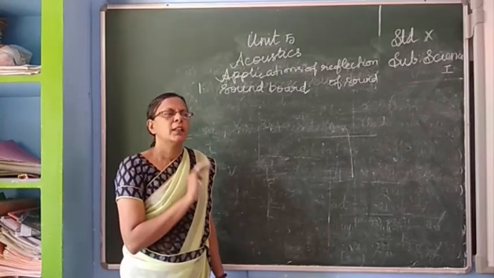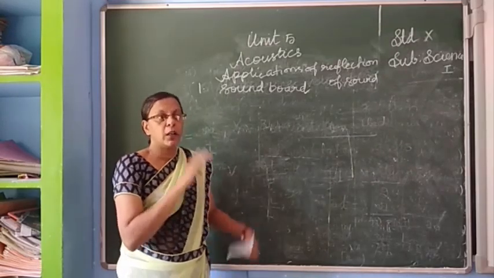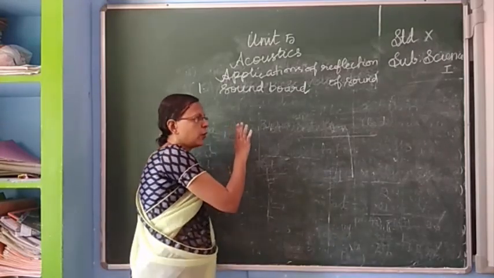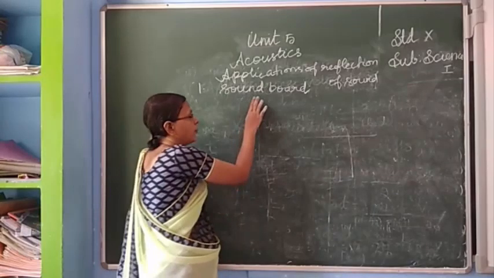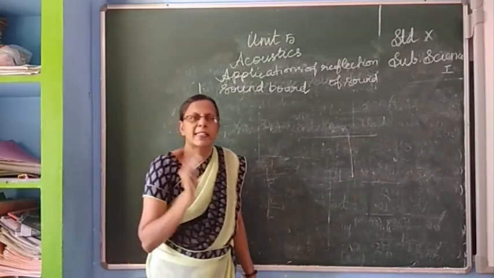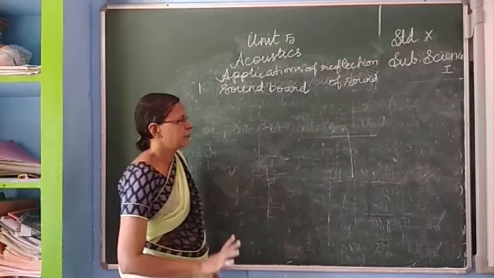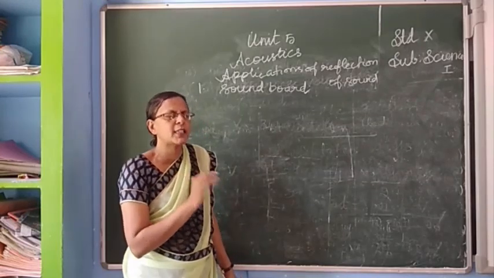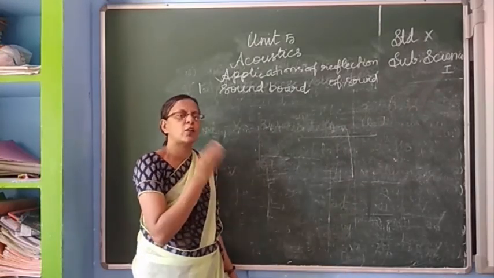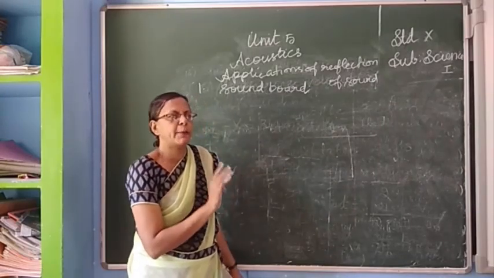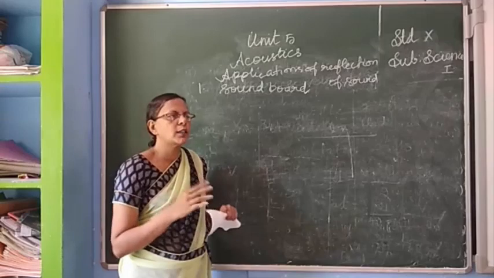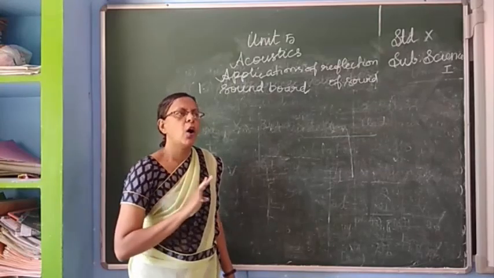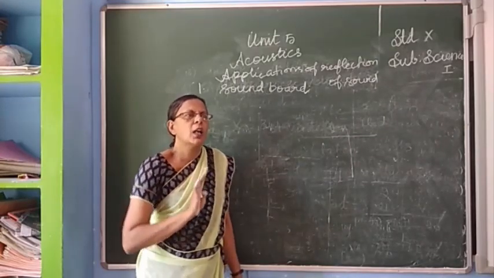It is used in big auditoriums and halls to hear the sound clearly. This soundboard is kept such that the speaker is kept in the focus of this soundboard. Soundboard is a concave surface, so in the focus of this concave surface only we have to keep the speaker. So the sound will concentrate and will be heard by all the audience of that hall clearly.